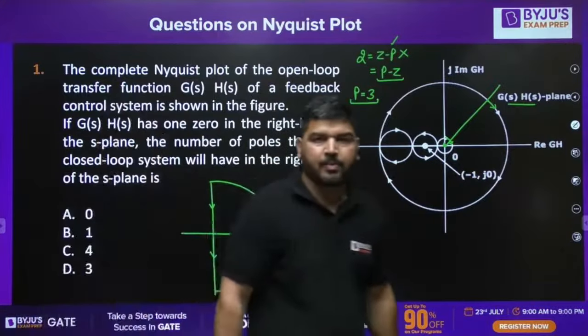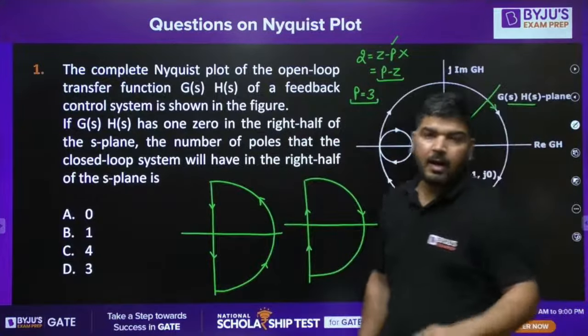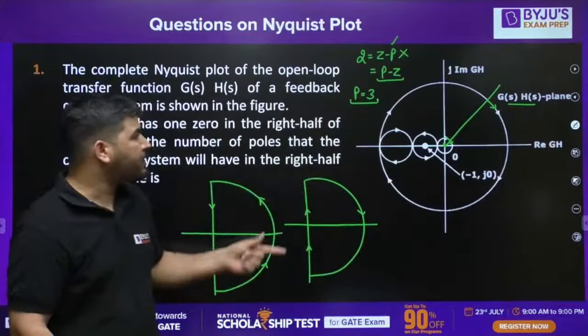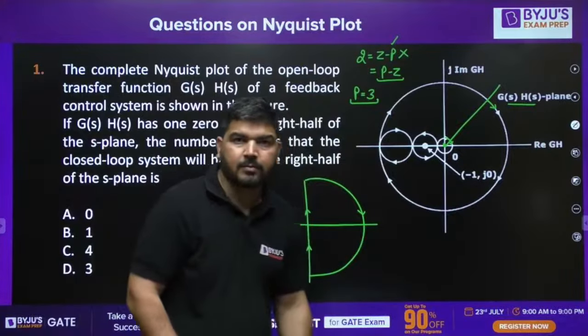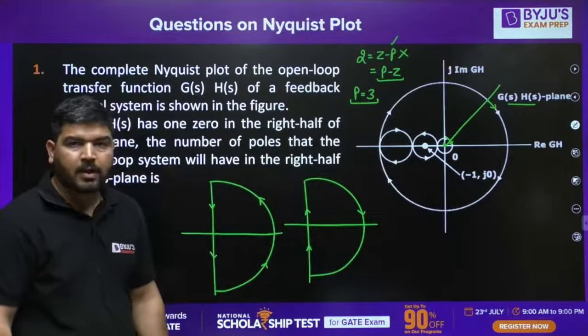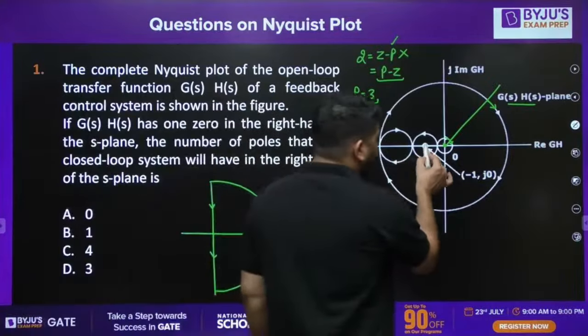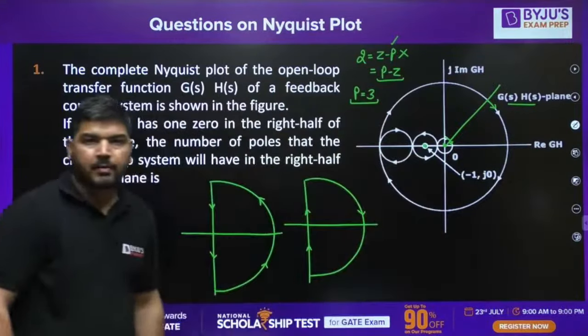We got this point. Okay, G(s)H(s). Remember, we have found the number of poles of G(s)H(s) in the right half of the S-plane. That is equal to 3. Now it's time for -1.